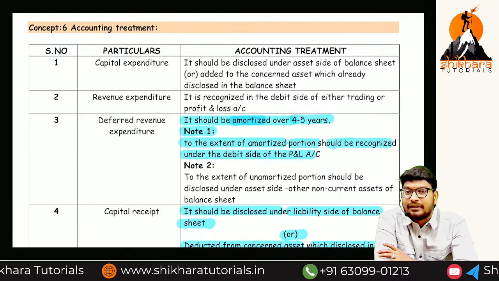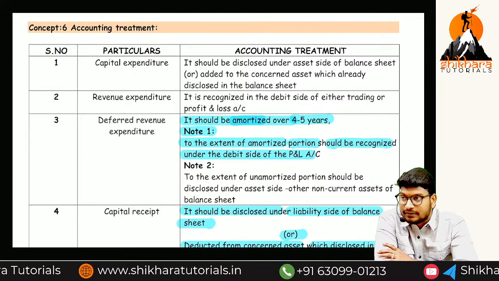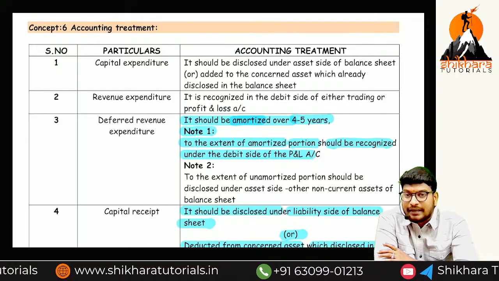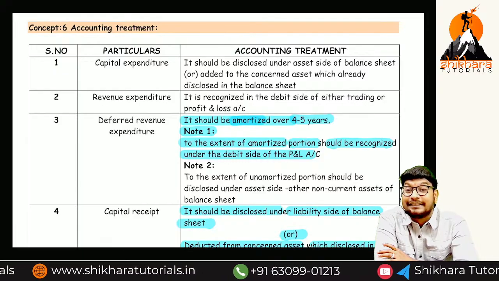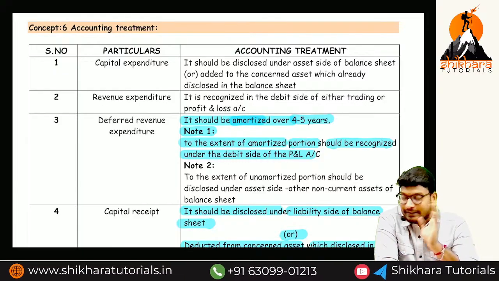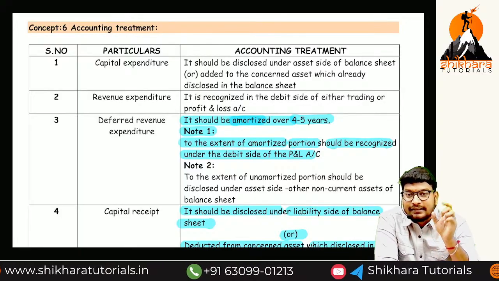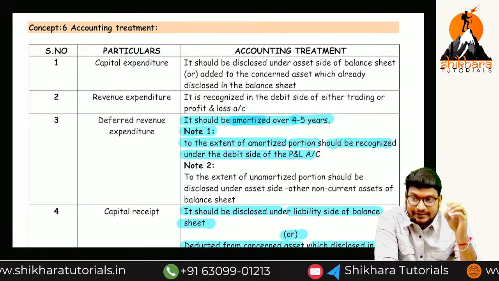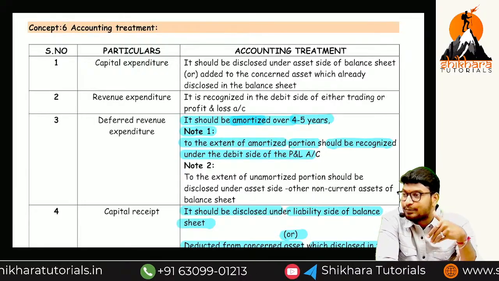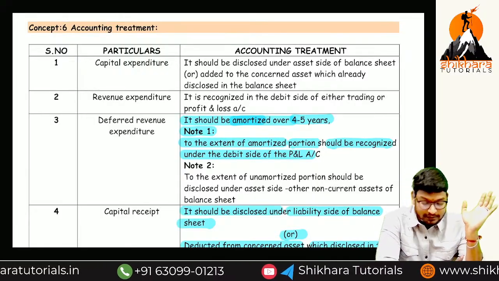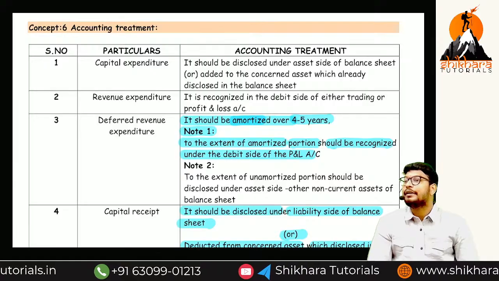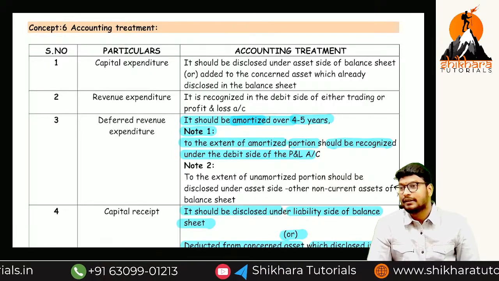What is the accounting treatment of capital receipt? Balance sheet, liability side. Sir, receipt means that is not an asset. Receipt means that is a liability. So why I am asking so many times means we have to write these points in the examination. That's all. Okay, now I will show you the examples. You have to identify whether it is a capital expenditure or revenue expenditure.